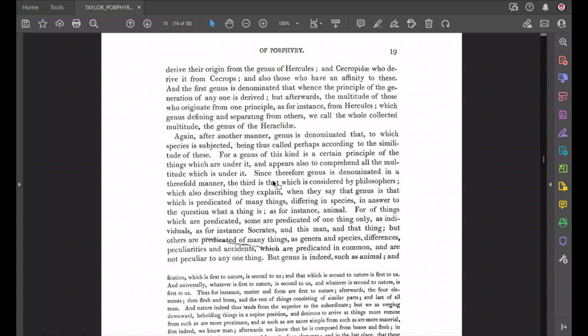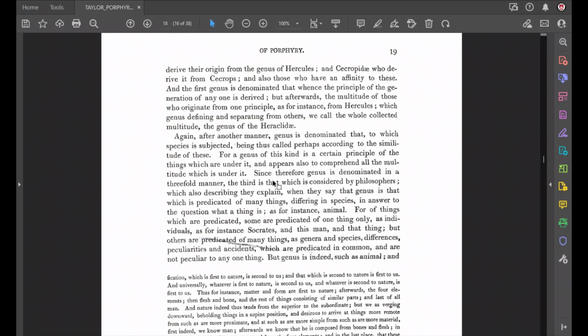Some things are predicated of one thing only, such as individuals. As for instance, Socrates. If I say, what is that or who is that? Everybody would say, that is Socrates. And that name is understood to refer to only one thing. That man, Socrates. Okay? Other names are predicated of many things, such as genera.